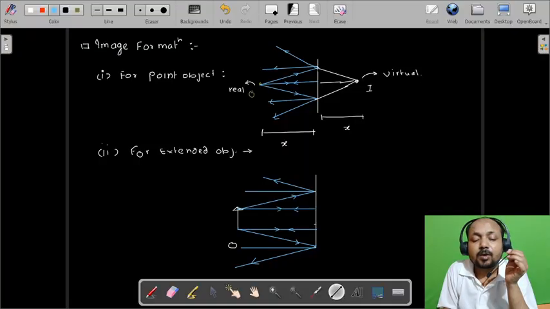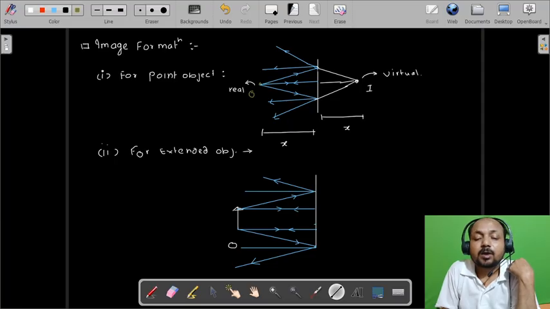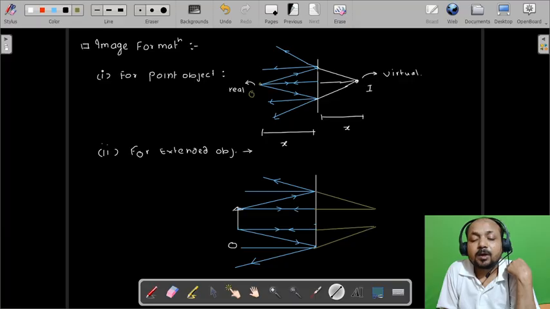Now just extend all these reflected rays behind the plane mirror and we will get the location of the image. Keep in mind we have to extend the reflected rays to form an image in the plane mirror.